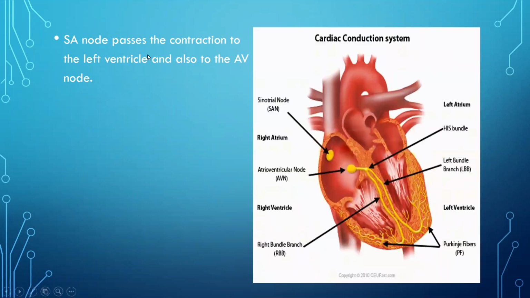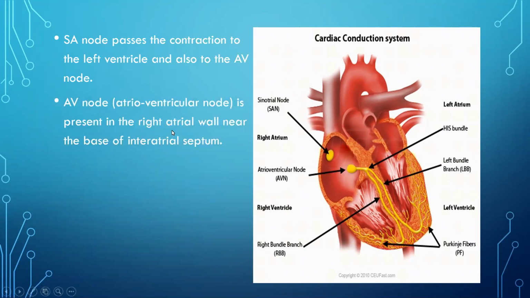As I said, the first node was the sinoatrial node. Now the second tissue, neuromuscular tissue, is called the atrioventricular node. The atrioventricular node is also a mass of specialized cells, and it is present in the right atrial wall, near the base of the interatrial septum.